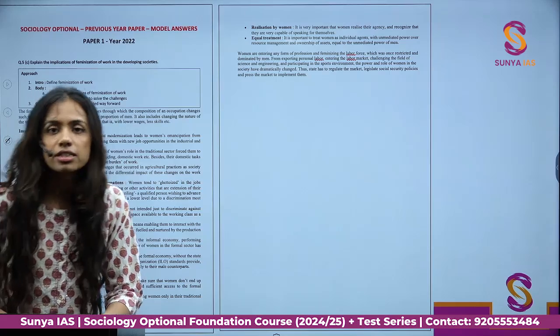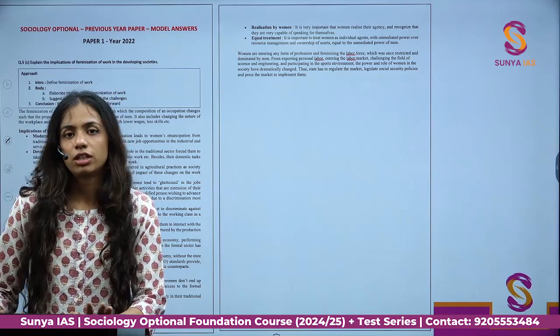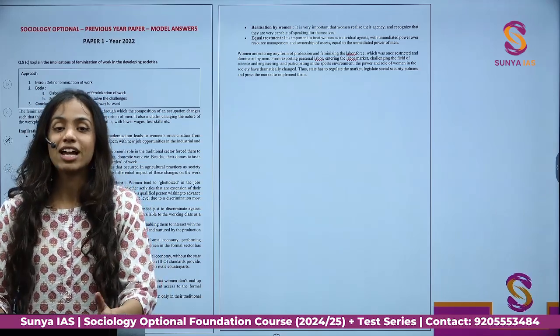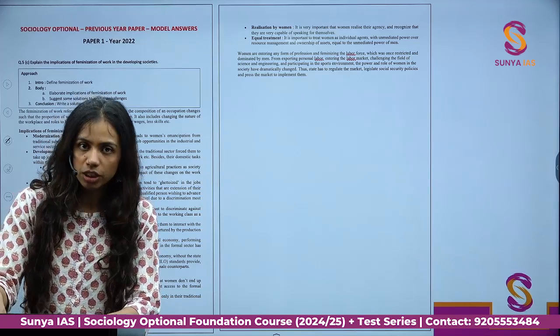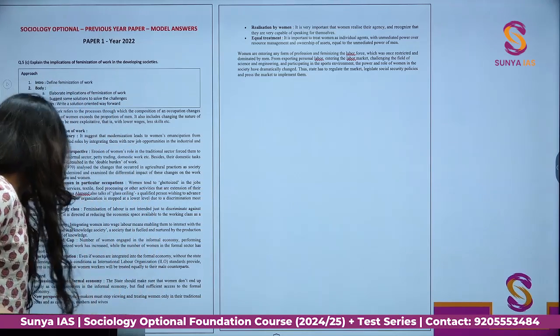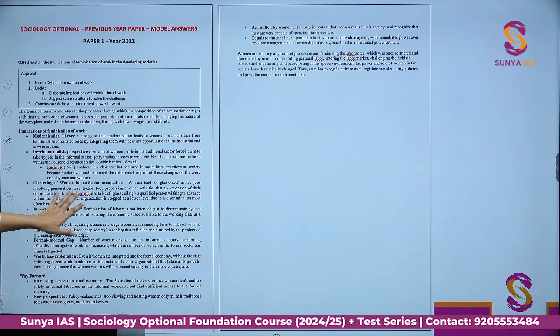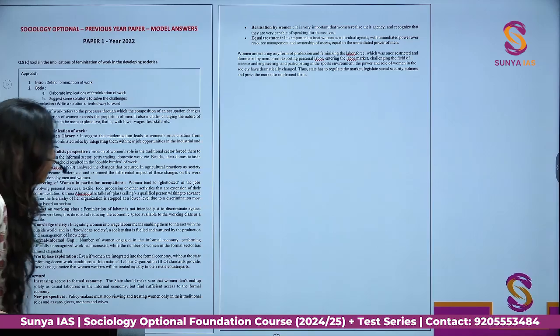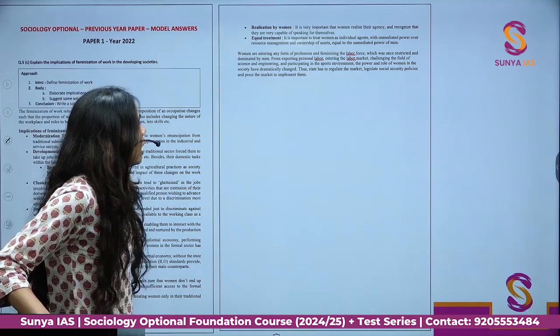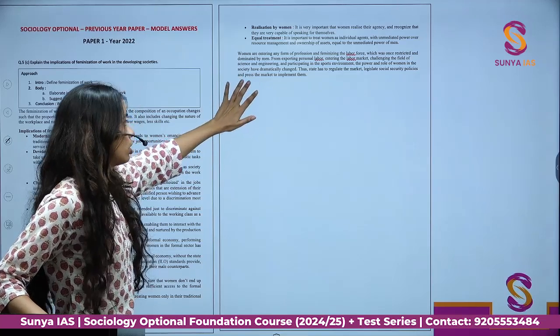When we talk about thinkers, 2 to 3 thinkers per answer, more than enough. Even if you don't have any thinkers, it's okay. You can't have thinkers for all answers, it's fine. The best thinkers are the classical thinkers that everybody knows about. That's just a short note. Then we talk about clustering, impact on working class, formal, informal gap, knowledge society. All of this in context of feminization of work, a couple of thinkers. Then we talk about the way forward, that we can increase formal economy, we can add new perspectives in which we can acknowledge caregiving work, equal treatment, all of that, and then an optimistic, comprehensive conclusion.